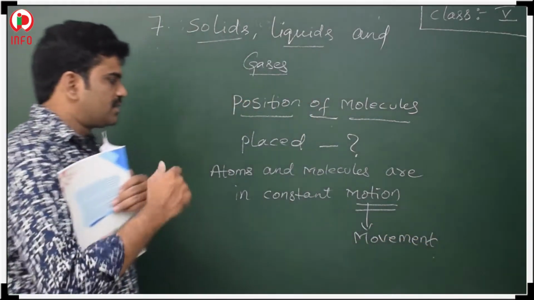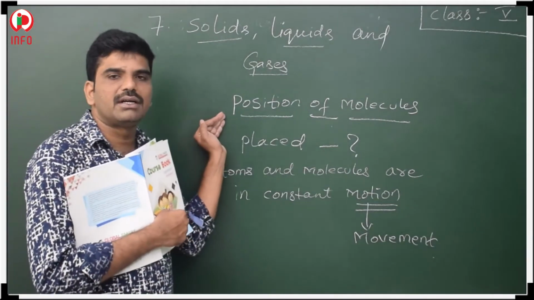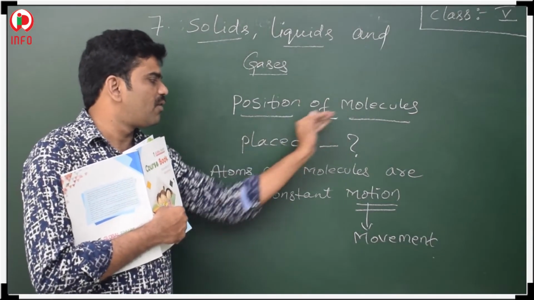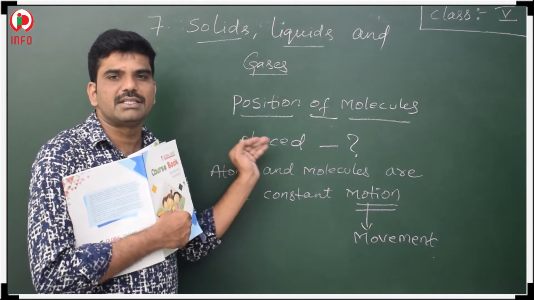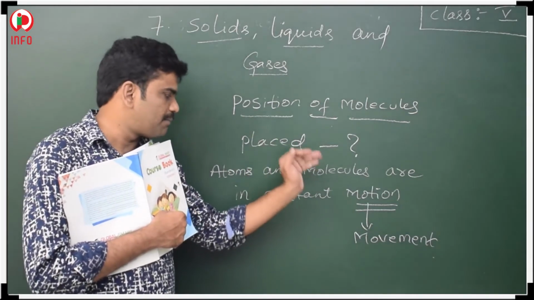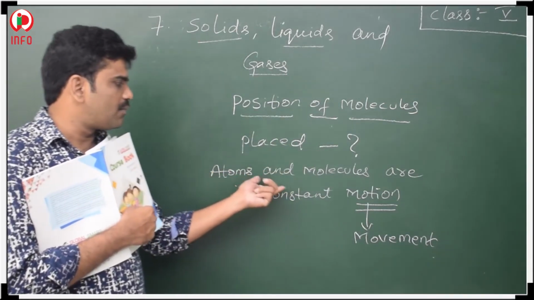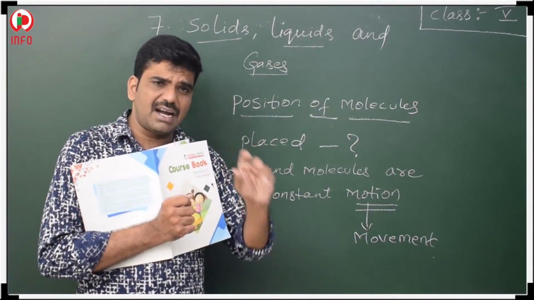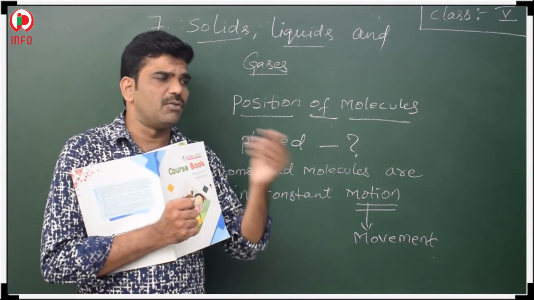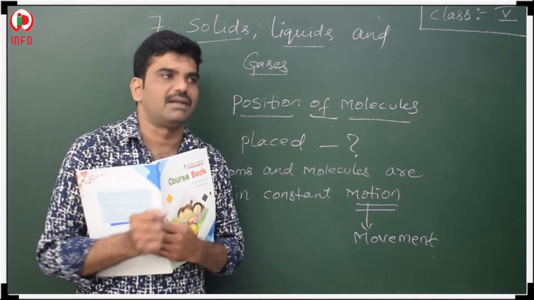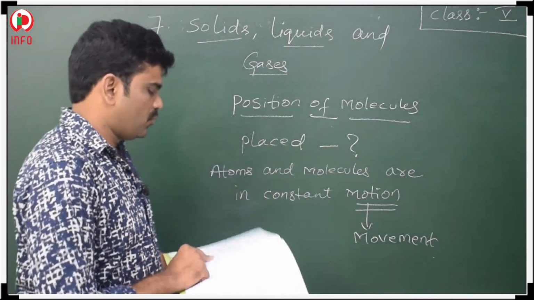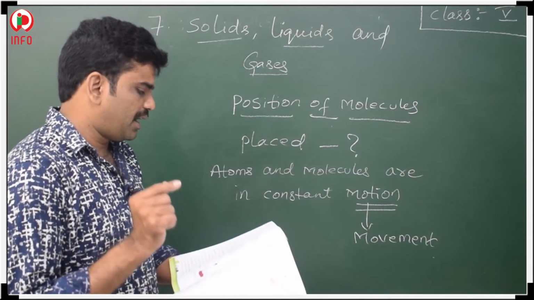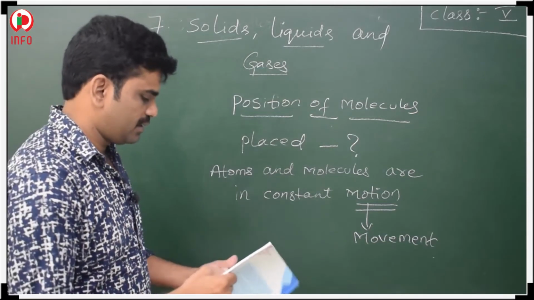Okay, so here now we are going to learn position of molecules. Position means the placement, how they are placed. Atoms and molecules are in constant motion. That means these atoms and molecules will be moving. That is called motion.